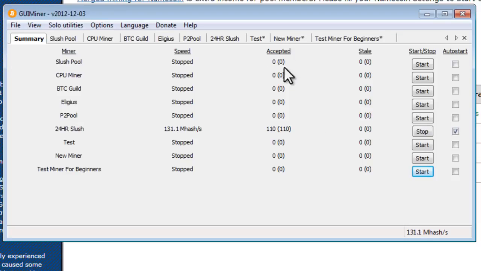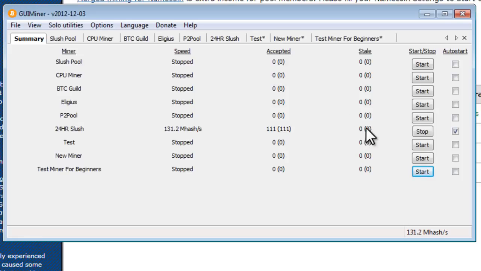Now this column represents a count of the number of times that you were given a bit of information for your computer to solve, and your computer solved it and sent in the answer, and your answer was confirmed as correct and accepted, and so you get a share under accepted.